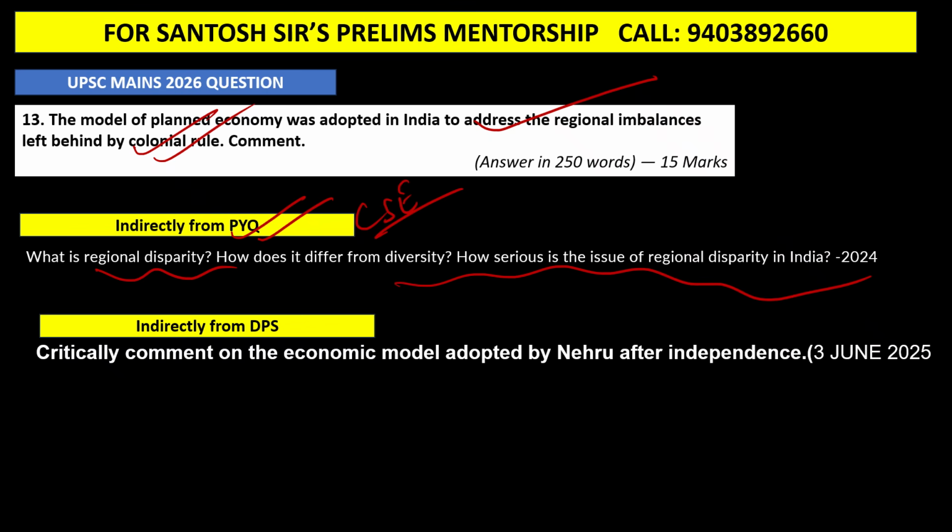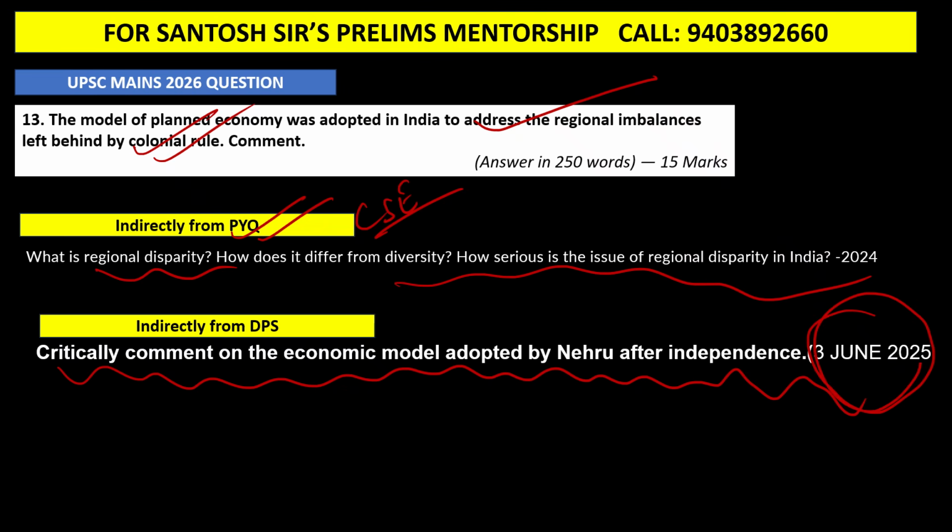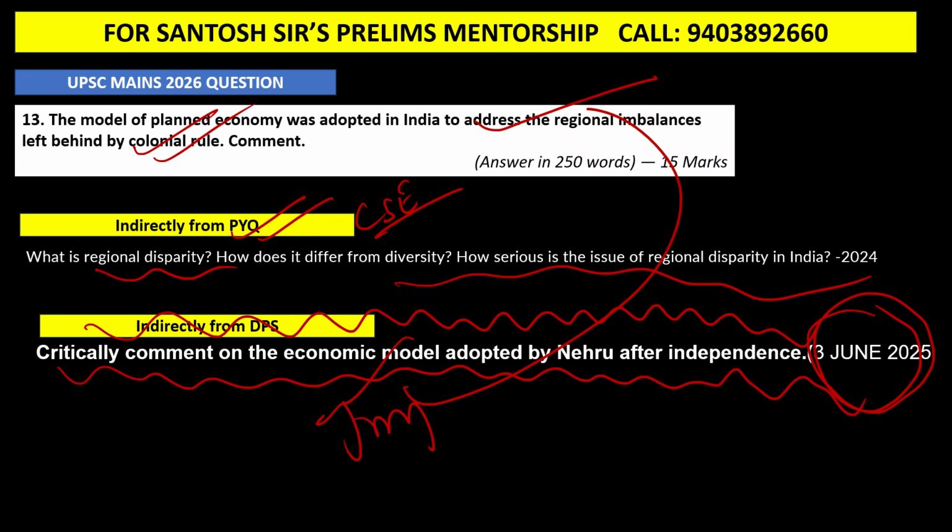And I had given a question, an indirect question. You can see here, this is the 3rd of June 2025: Critically comment on the economic model adopted by Nehru after independence. So not a direct question, but indirectly it is related. Yes, it is on the economic policy which was adopted after independence. This was the question I had discussed because there was an article in The Hindu newspaper. Guys, I'm telling you, most of the current affairs motivation is coming from The Hindu newspaper.